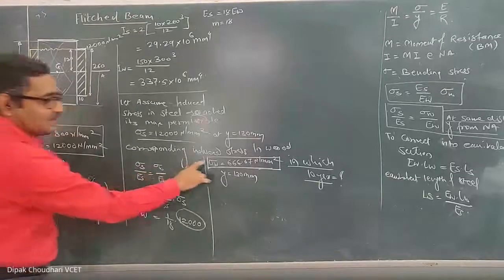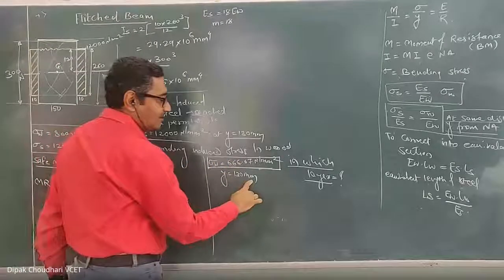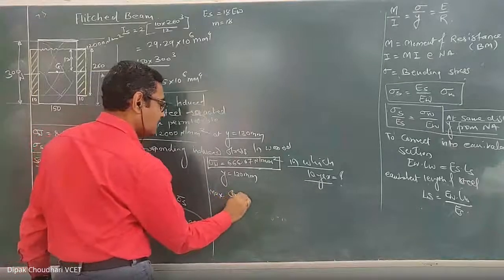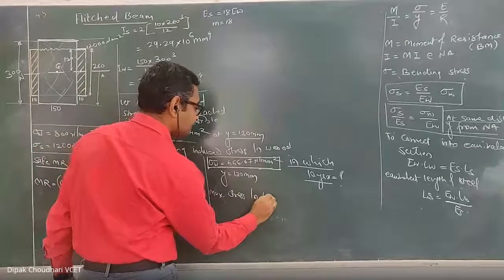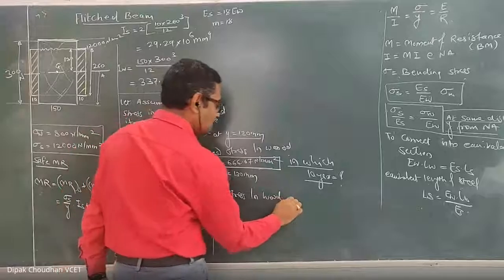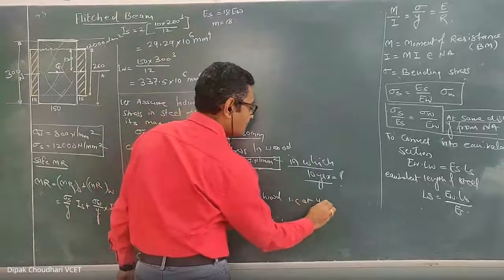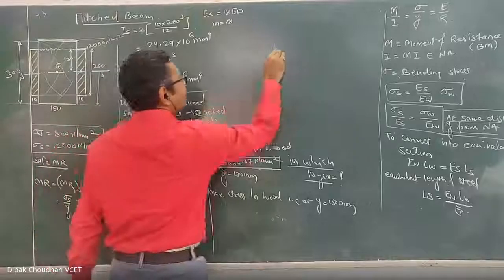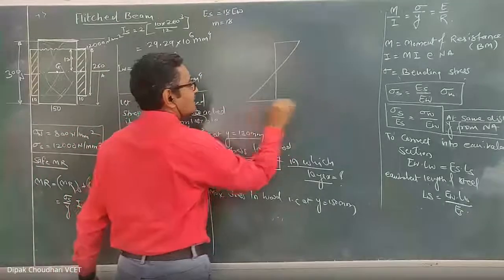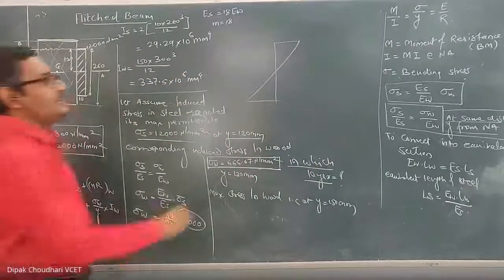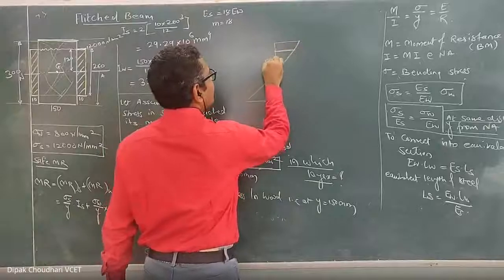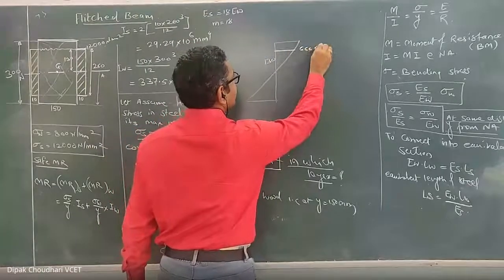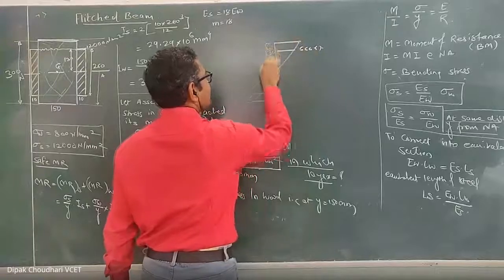So this is the stress induced in the wood at y equal to 130. So how much is the maximum stress in wood? We know that the maximum stress induced in the wood is at y equal to 150 millimeter. These are bending stresses whose variation is linear. If at 130 the stress induced is 666.67, how much is the bending stress at a distance of 150?